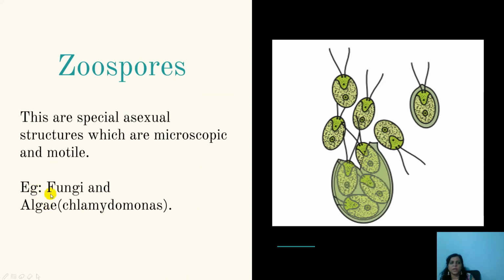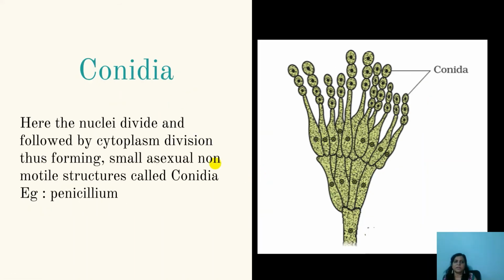Zoospores are seen in most unicellular algae like Chlamydomonas, and some of the fungi will show the formation of zoospores, that is, motile spores asexually formed. That is, zoospore formation is one of the asexual reproduction types. So far we have covered zoo. Next comes co, that is conidia formation.